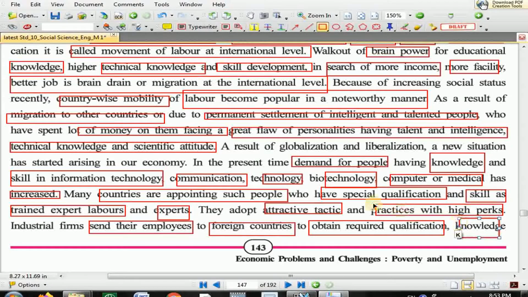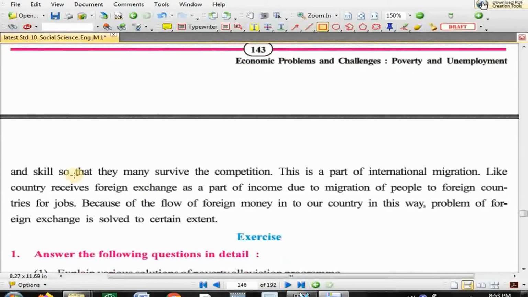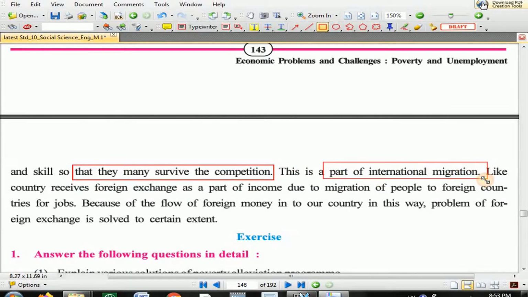They get qualification, knowledge and skill so that they may survive in the competition. For example, if I am working in X company, then my company will send me to America to learn good qualification, good knowledge and good skill so that my company will be competitive with other companies. Now this is a part of international migration. We can say international migration because it is from one country to another country.